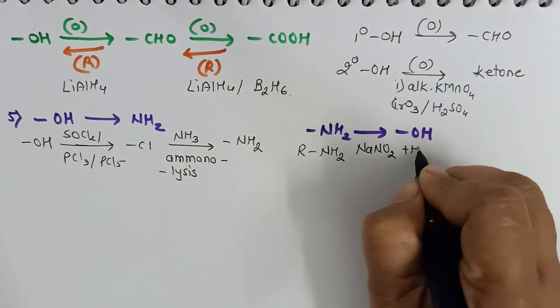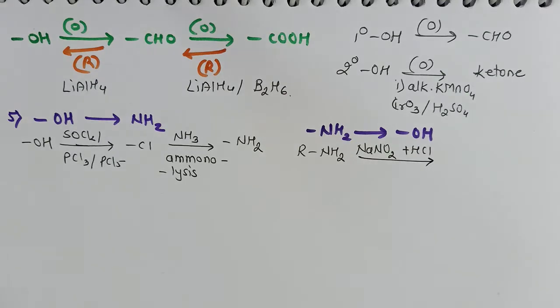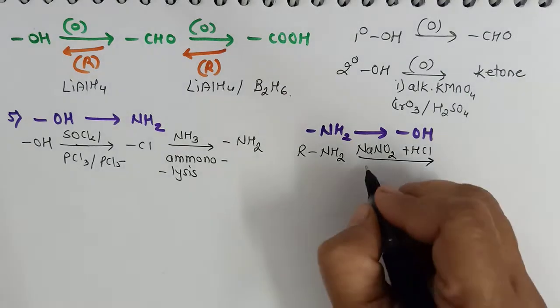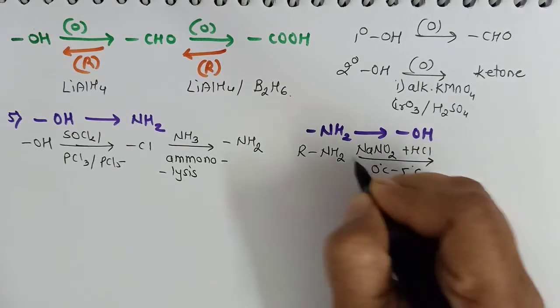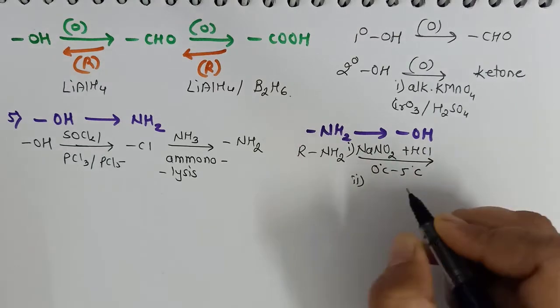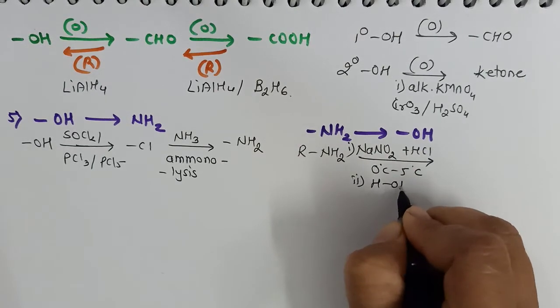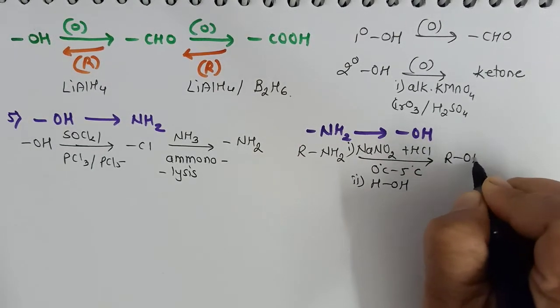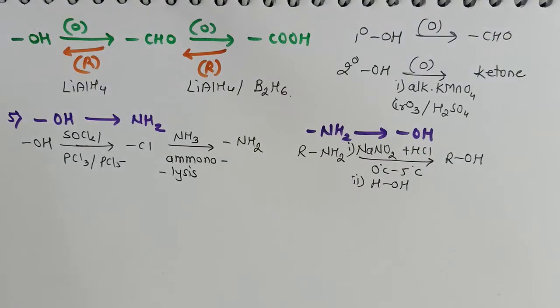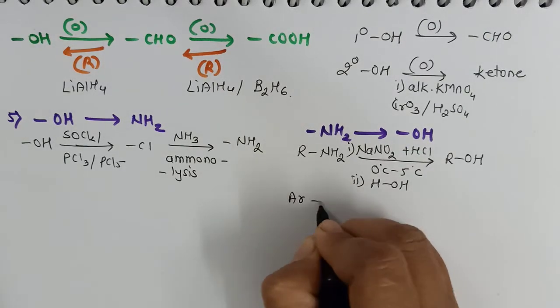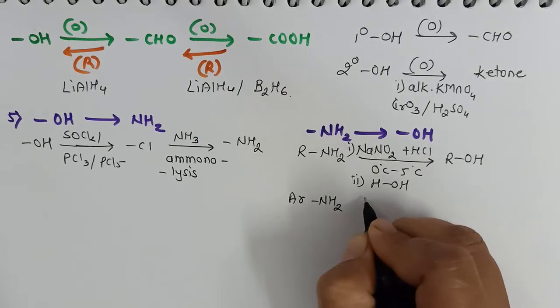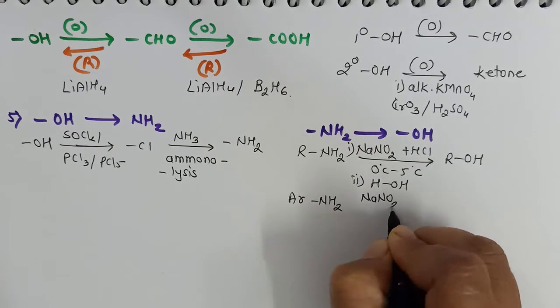Then we can use NaNO2 plus HCl at 0 degrees Celsius to 5 degrees Celsius, followed by hydrolysis, we will get alcohol. On the other hand, if aromatic amine is there like aniline, then also the same thing.